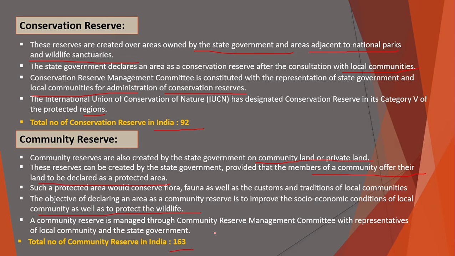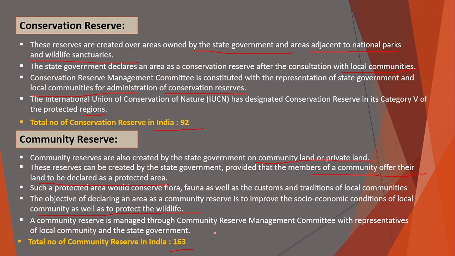Conservation reserves are areas owned by the state government, and the state government declares the area as a conservation reserve in consultation with the local community, whereas a community reserve is also created by the state government, but it will be on community land or private land. These can be created by the government, provided that the members of the community offer their land to be declared as a protected area.